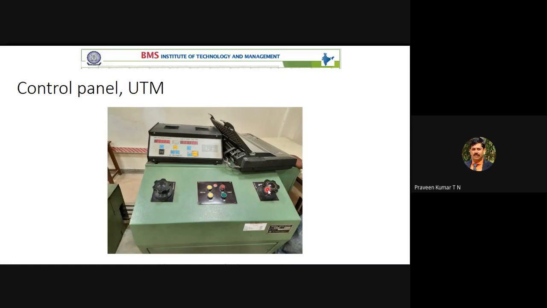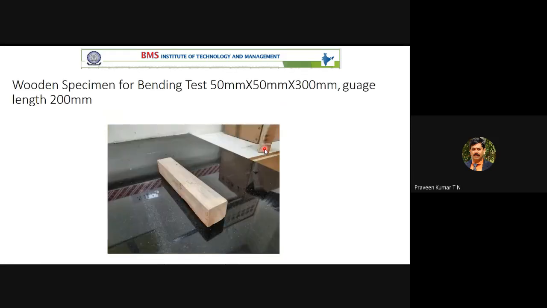To apply the load, you have to open this hydraulic valve. To move the cross set, there is a button here. You have to press this button. This is the digital indicator, and this is the printer. Whatever load versus deformation is explained in different textbooks or online material, for that we require the printer also. The load versus deformation plot will be plotted. Then you can take the printout of that load versus deformation curve, but you have to do that part manually.